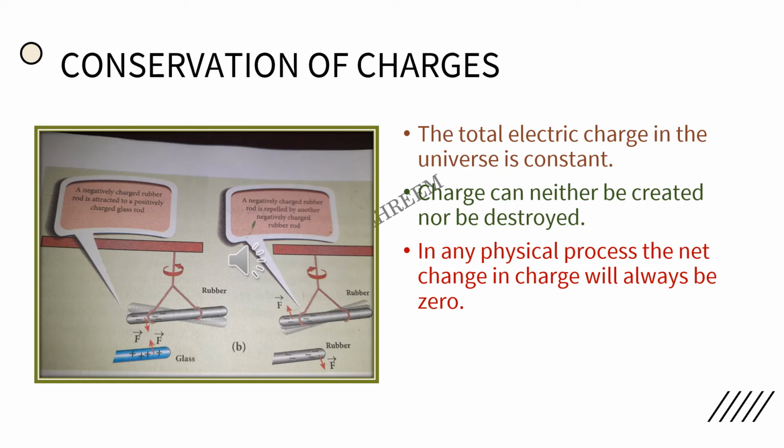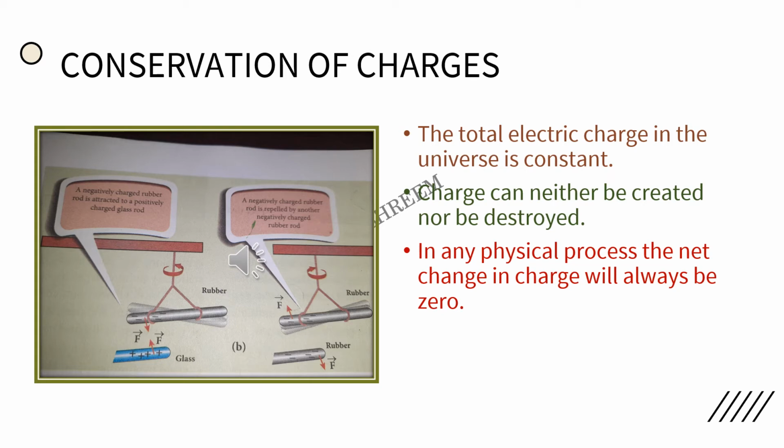Once there was an argument that when one object is rubbed with another object, charges get transferred from one to another. If that is the case, what was the situation before rubbing? Before rubbing, both objects remained electrically neutral, and only rubbing transferred the charges from one object to the other.